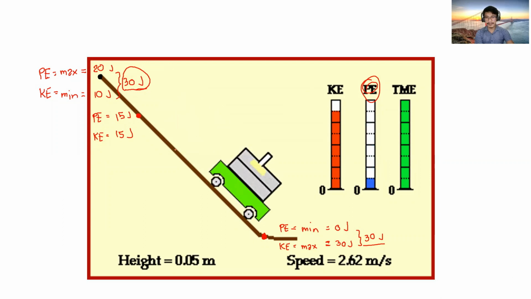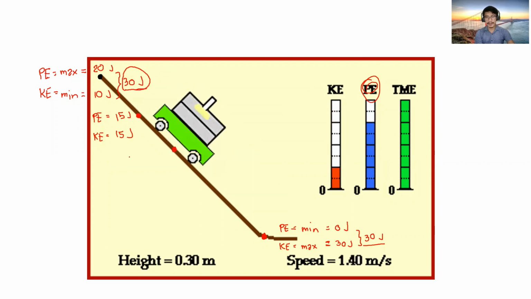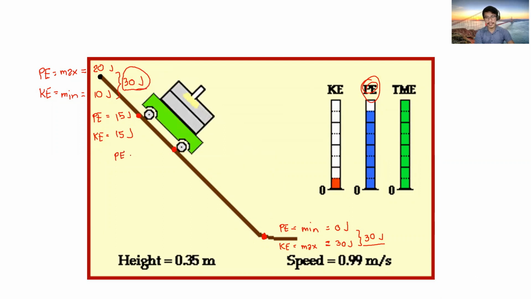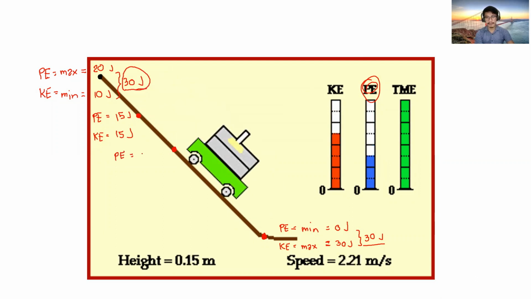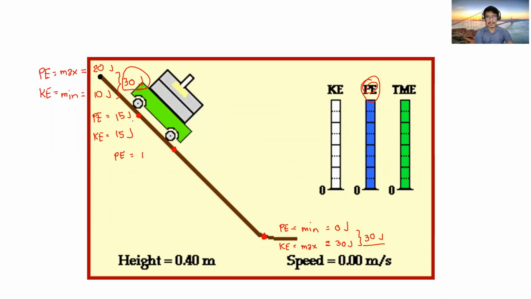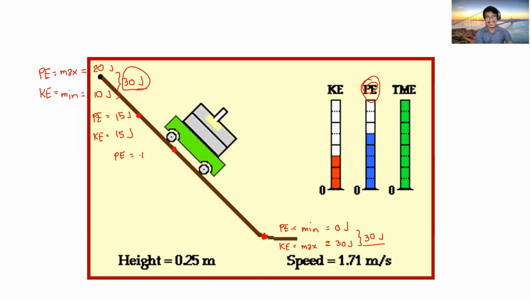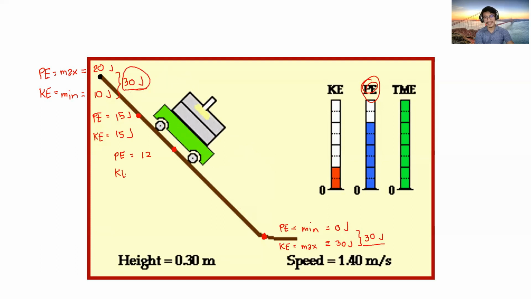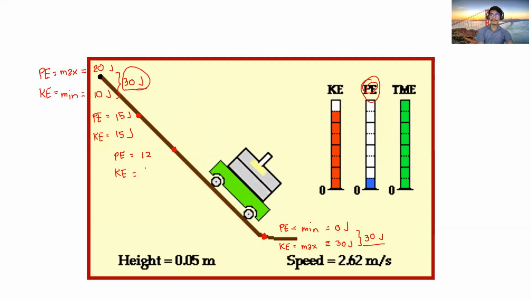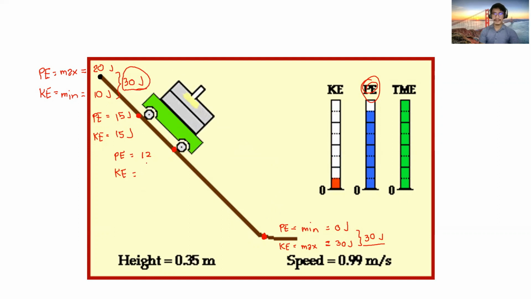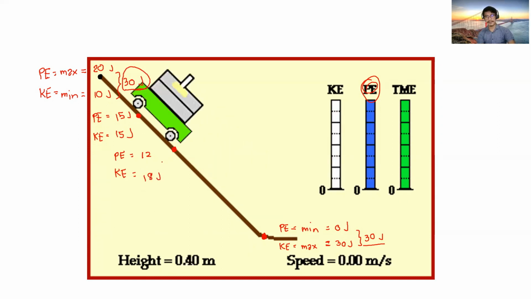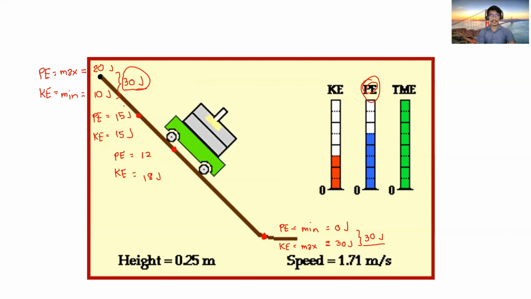Okay, another example. What if at this point, the potential energy is 12? Then that means our kinetic energy will be pila? It should be 18 joules. Para ang sum nilang duha 30 joules.